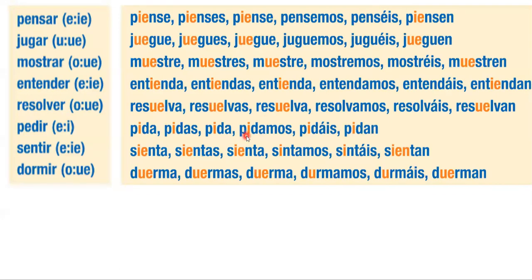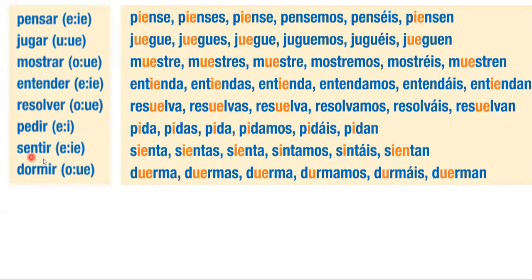However, we also have a change of E to I in the nosotros form and the vosotros form. So this is where we're going to have our first difference with the stem changing verbs. Normally stem changing verbs only happen in the boot. That's still true with AR verbs and ER verbs. But with IR verbs, we are also going to stem change in the nosotros y vosotros form.